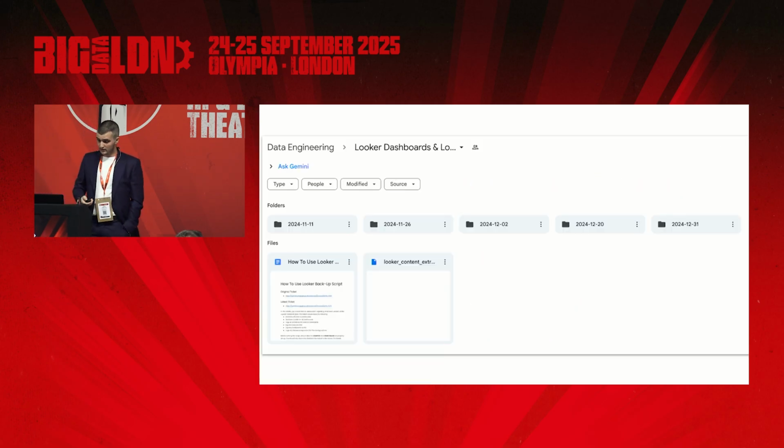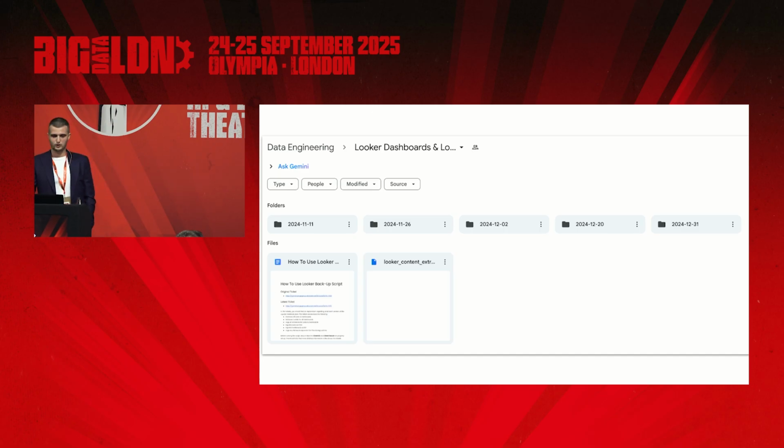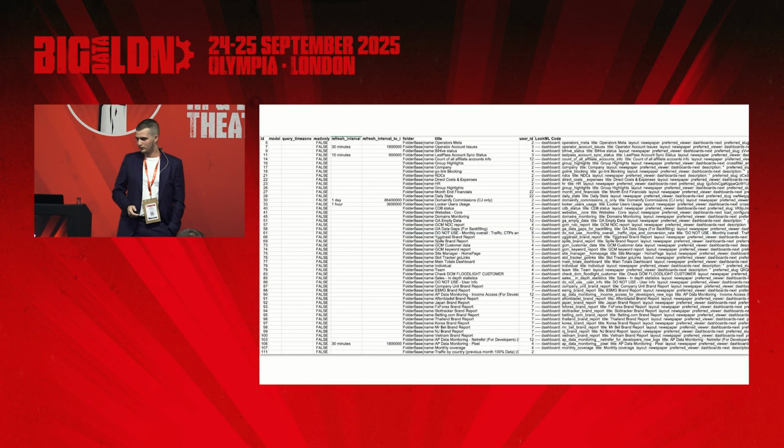So to make this a bit more visual, as you can see, these are all of the different backups on different dates that we took from the previous BI tool. This was a localized script running on one of our laptops, so it wasn't something that, again, was too fancy that instantly uploads to Google Drive. But we create a new folder for every backup, and this is what the CSV looks like.